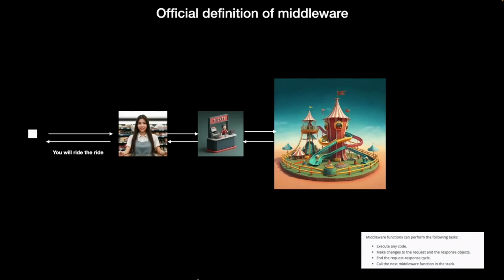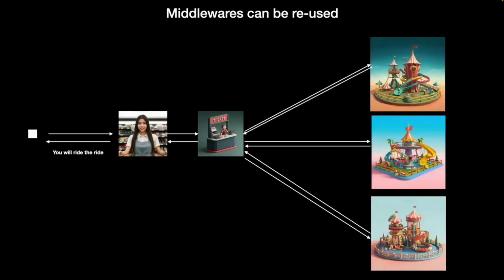A good question you might ask at this point is, Hakirat, why don't I define all of this in a single middleware? Why can't the ticket buying, ticket checking, and the amusement ride happen in the same one big function? Why do you have to separate these out into different middlewares? Great question. The reason for this is that middlewares can be reused. If you have a single ticket seller and a single ticket checker, these two can serve this guy, and this guy as well.